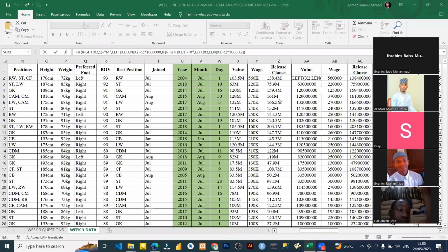Some data will come to you like this. This is real data. This is very real data. Data will come to you like this: 100K, 100M, that's how you are going to see it. You are the one to convert them into money. So please take note of this. This is a very, very wonderful assignment for you to take note of. Understand this assignment.